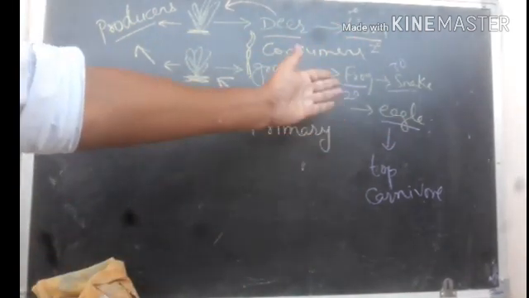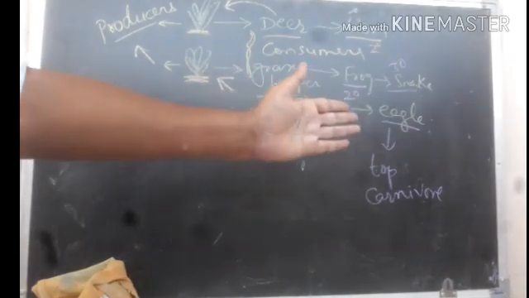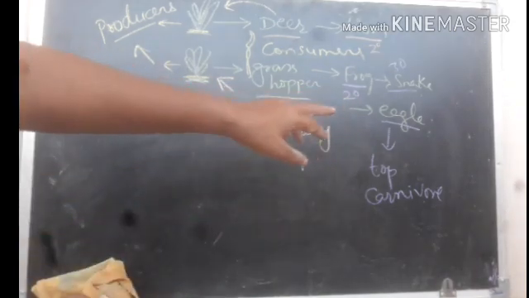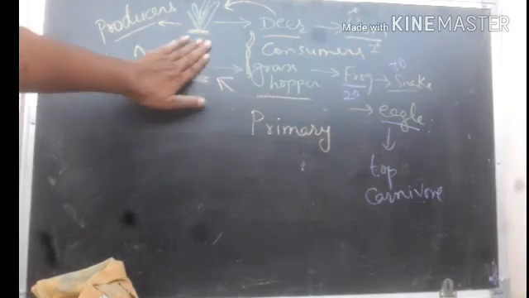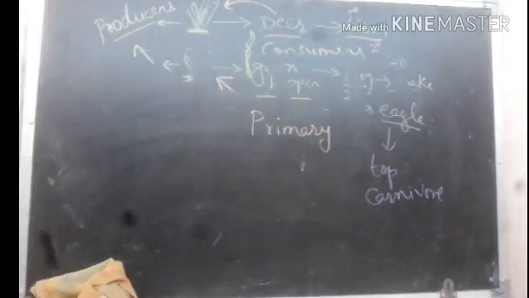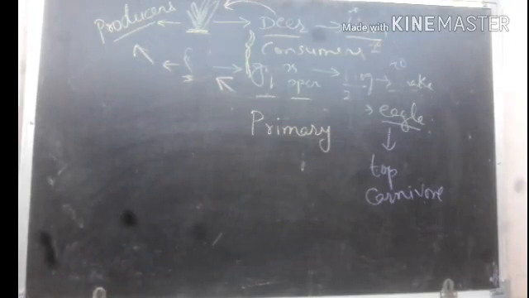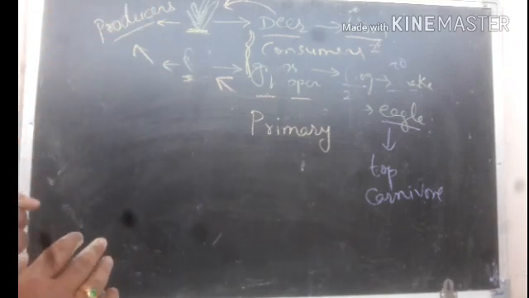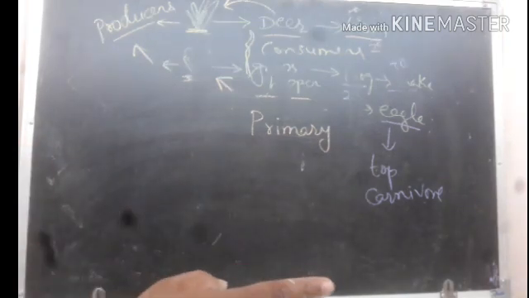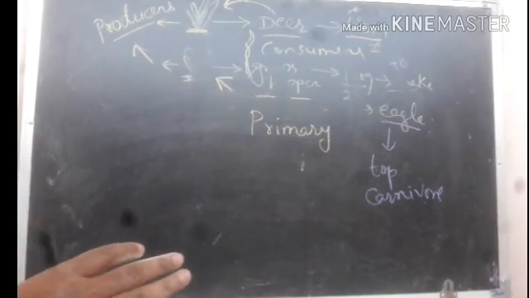So here the eagle does not eat grass. It doesn't mean that the eagle doesn't need grass. How does it need grass? It needs the grass indirectly. If there is no grass, there is no grasshopper, no frog, no snake. So without snake, there is no food for the eagle, so it may die. That's why each and every organism in the food chain is very important, and producers are very necessary. Without producers, we are unable to draw any food chain. We can't imagine the world also.